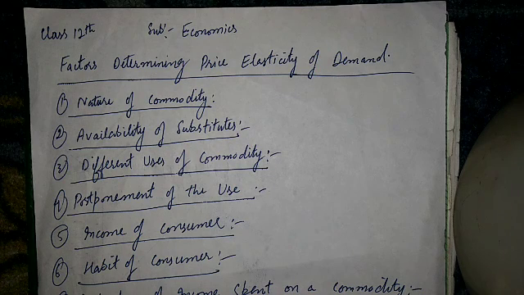You see, elasticity of demand also depends upon the level of price of the concerned commodity. Elastic demand will be high at higher level of the price of the commodity and low at the lower level of the price. And the ninth factor determining price elastic demand is time period.